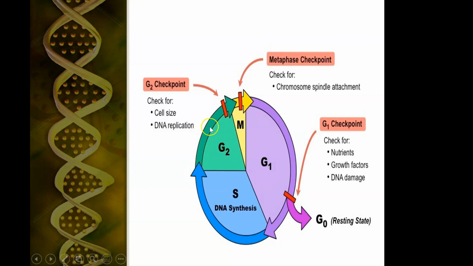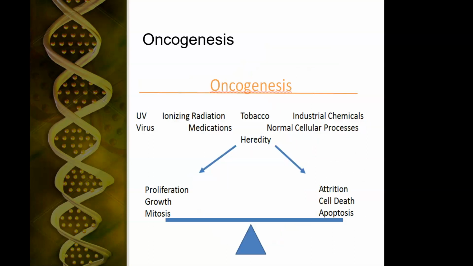So there's another checkpoint at the end of G2. Did you make enough? Did you fix all the DNA errors that you made when you were copying your DNA? Because we do have a mechanism to do that. Did that happen? And if it didn't, nope, you're not dividing. And then there's also a metaphase checkpoint to make sure the spindle formed correctly and everything was going right there.